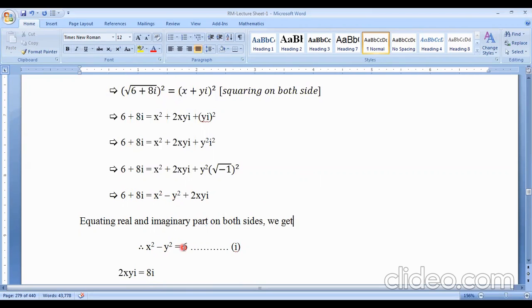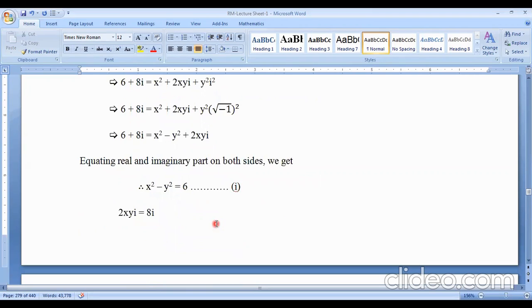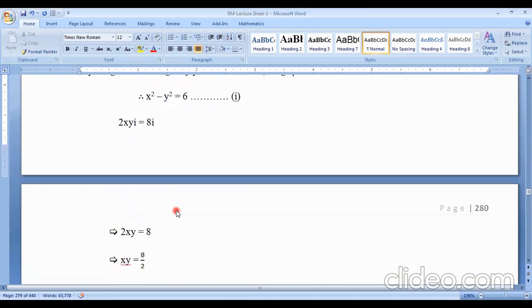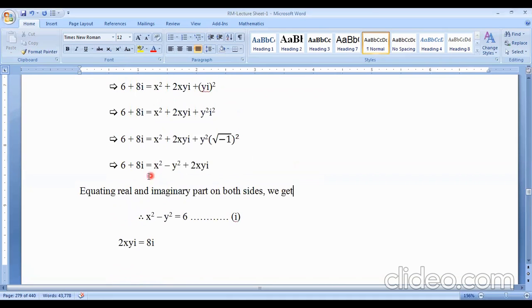So x square minus y square equals 6. Real part equals real part, number equation 1, and imaginary part equals imaginary part. Twice xy i equals 8i, because this is an equal sign. This is why the real part and imaginary part will be equal.